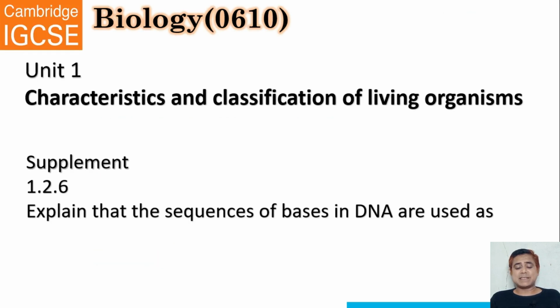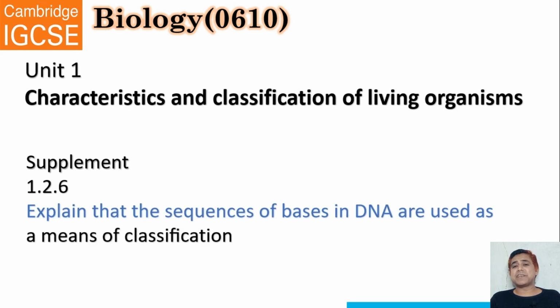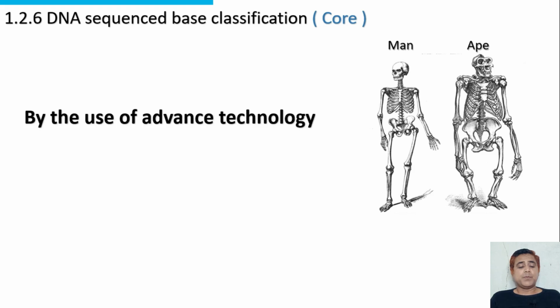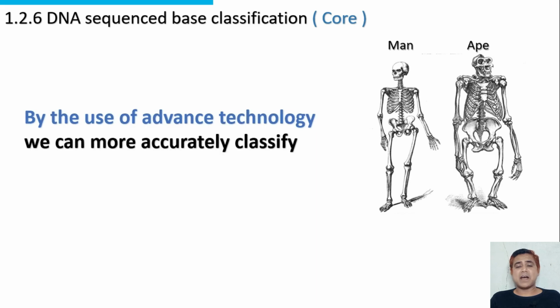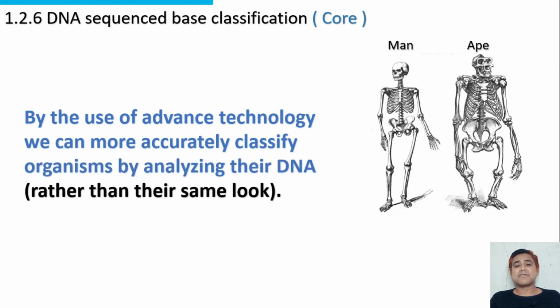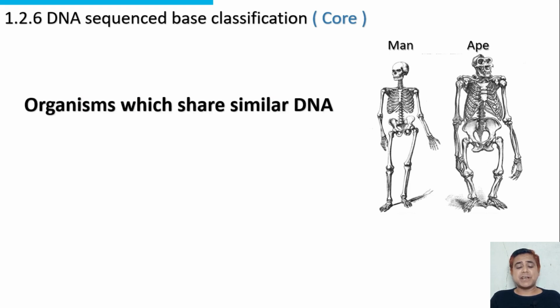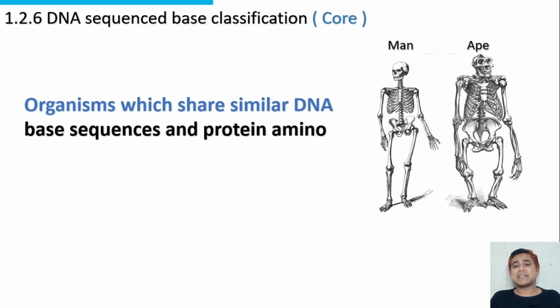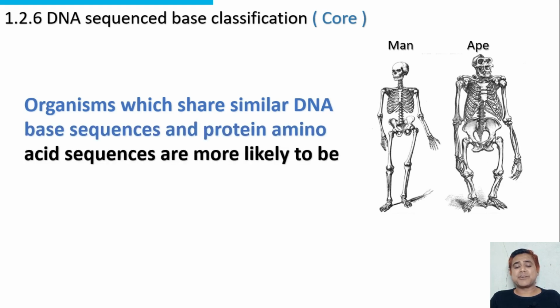Explain that sequences of bases in DNA are used as a means of classification. By the use of advanced technology, we can more accurately classify organisms by analyzing their DNA rather than their looks. Organisms which share similar DNA base sequences and protein amino acid sequences are more likely to be closely related.